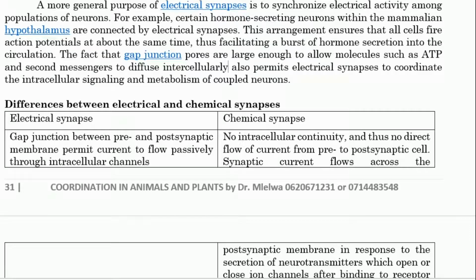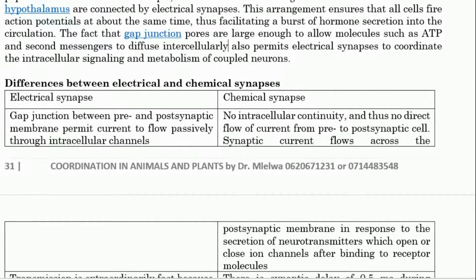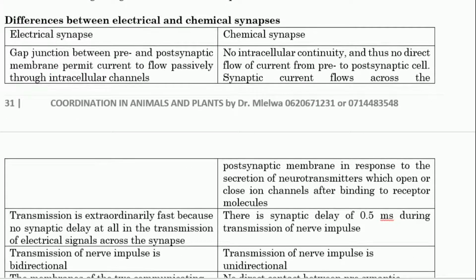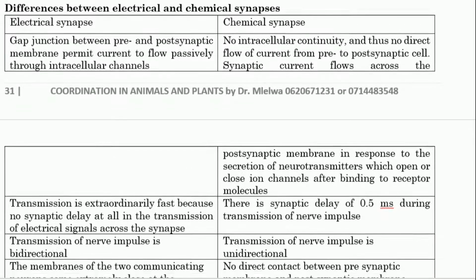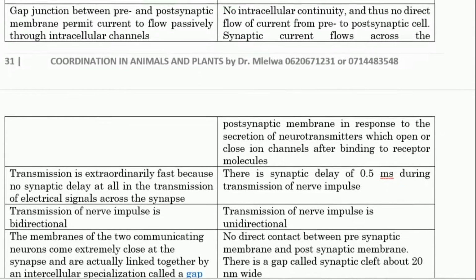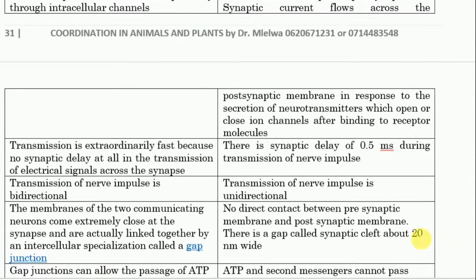For example, the gap junction between pre and post synaptic membranes permits current to flow passively. In chemical synapses there is no such current flow. Transmission is extraordinarily fast because there is no synaptic delay, but in chemical synapses there is a synaptic delay of 0.5. Transmission of nerve impulse is bidirectional here.